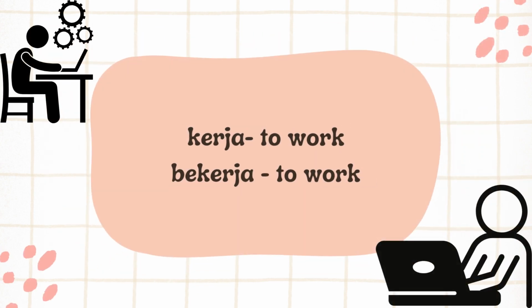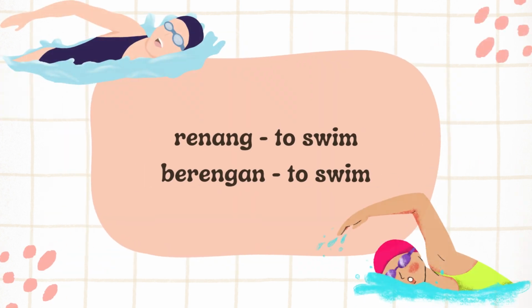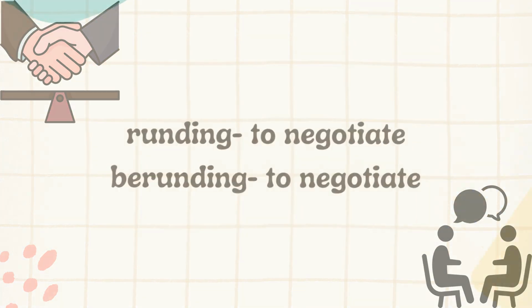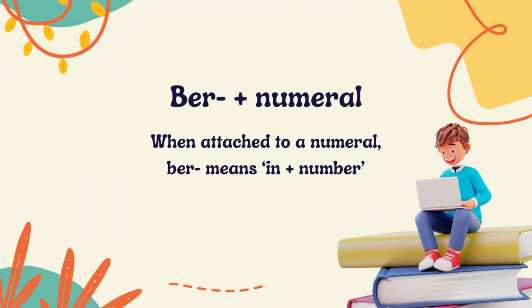Kerja, to work, bekerja, to work. Renang, to swim, berenang, to swim. Runding, to negotiate, berunding, to negotiate.